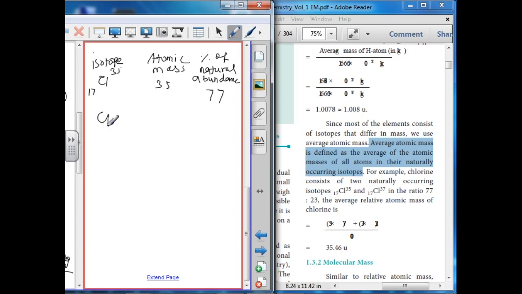Second, chlorine 37 17 has atomic mass 37 and natural abundance 23.